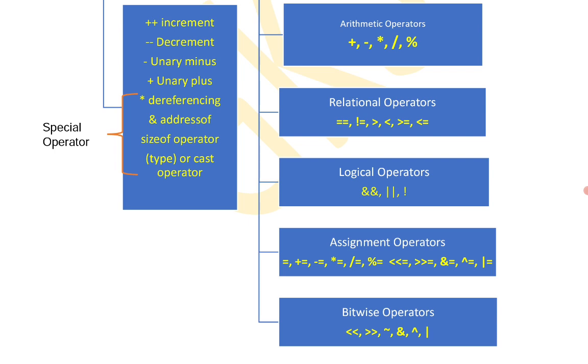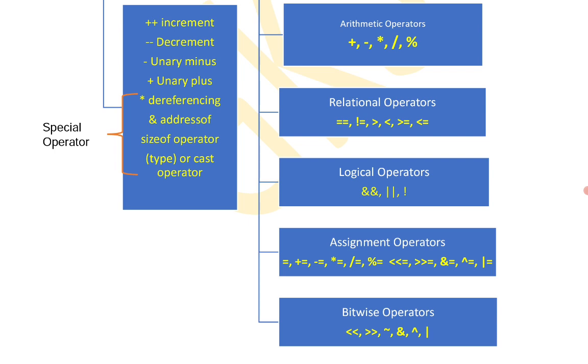Logical operators are generally used to compare two or more conditions or expressions, to check whether they are true or false. What are logical operators? And, or, not. And is written with a double ampersand, or is written with two vertical lines, and not is written with an exclamation symbol.